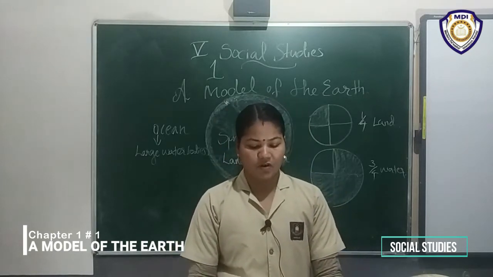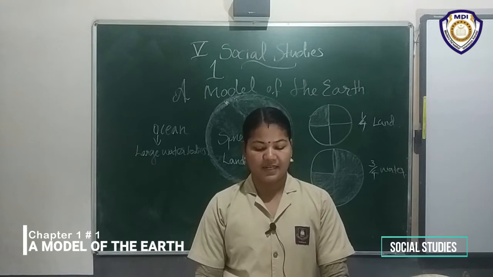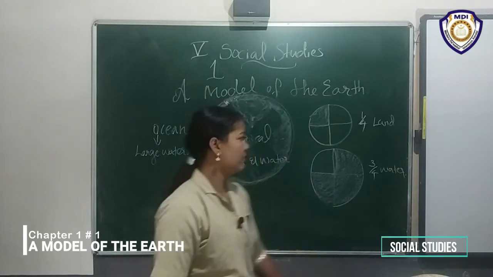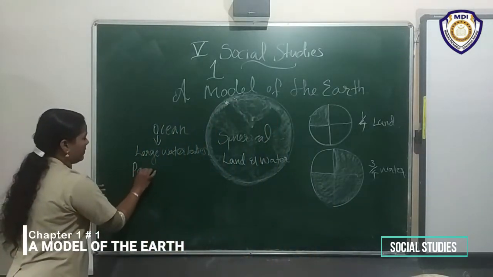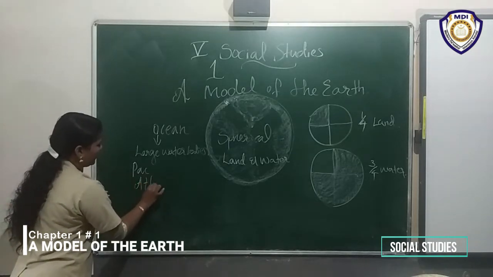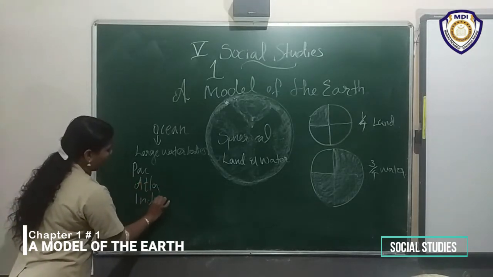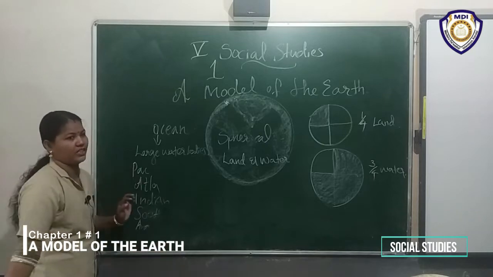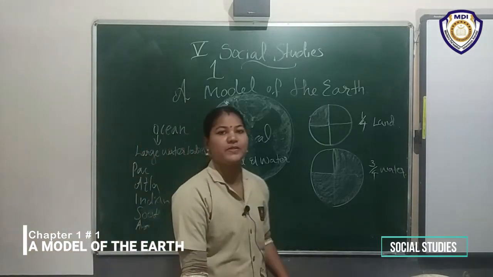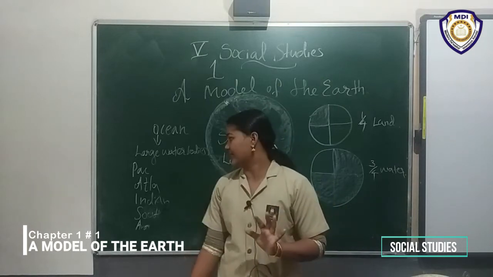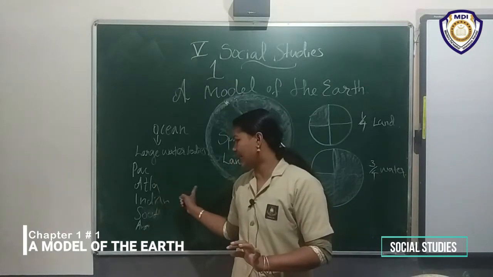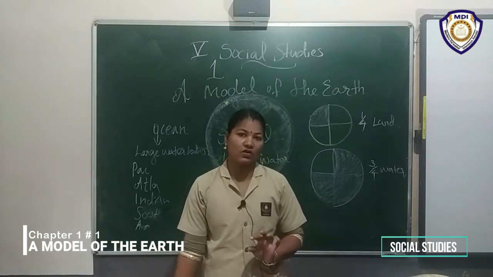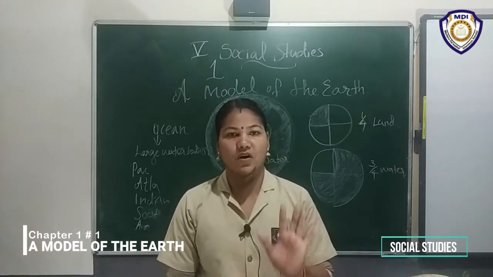Here are the 5 oceans: Pacific Ocean, Atlantic Ocean, Indian Ocean, Southern Ocean, Arctic Ocean. These are the 5 oceans.